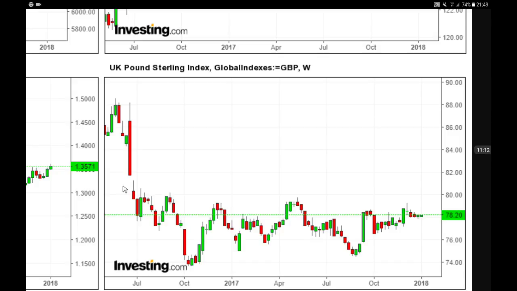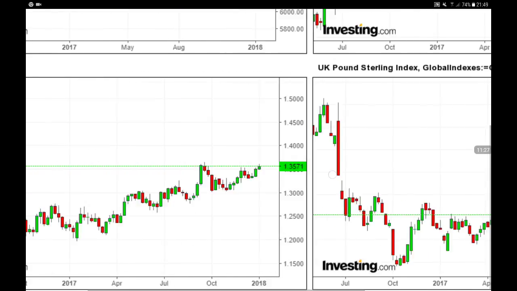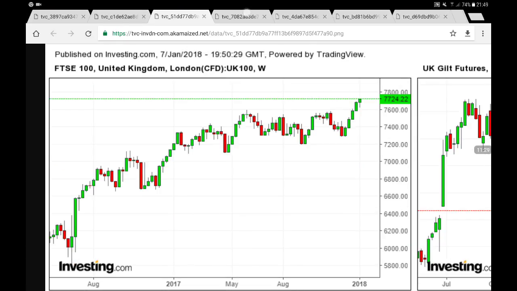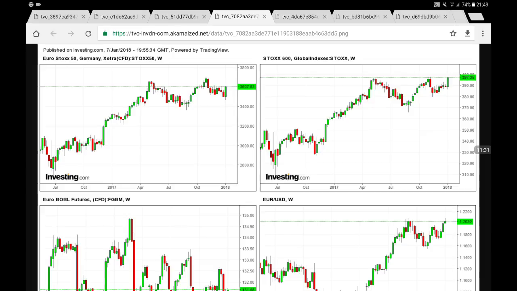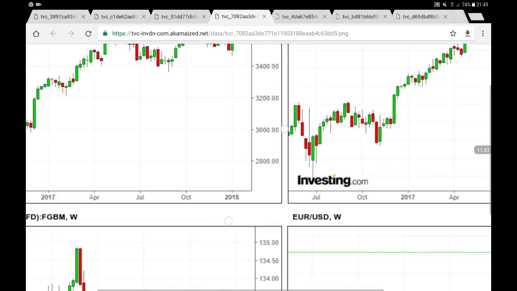Also you can clearly see the gap around 81 and 82. So let's see if we are going to fill that particular gap and remain bullish through the year 2018 for the Great British Pound index. Okay, so that's it.